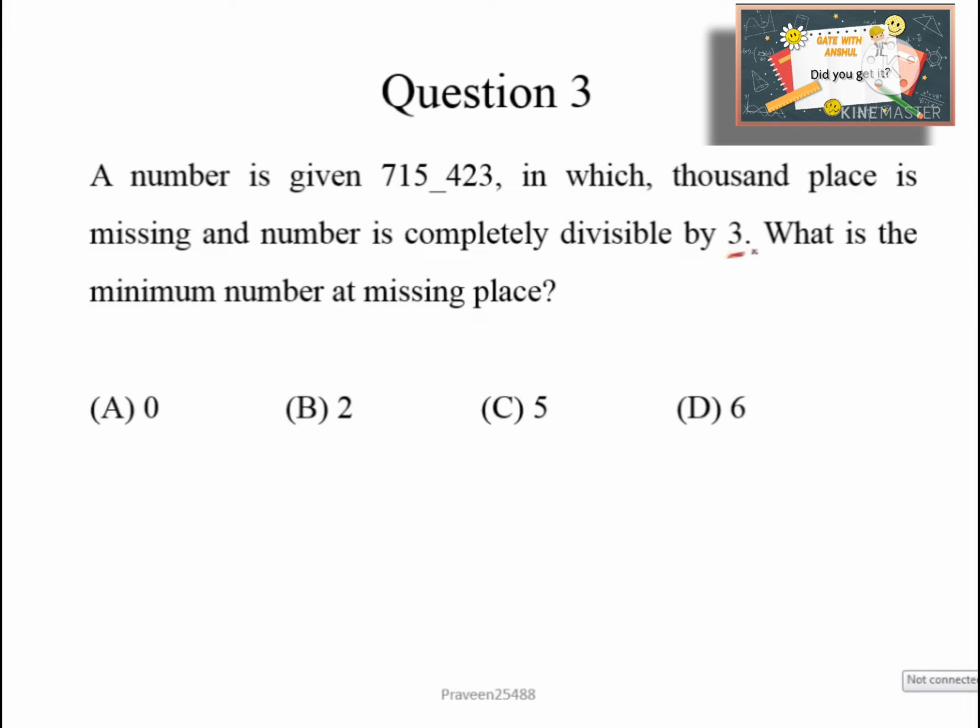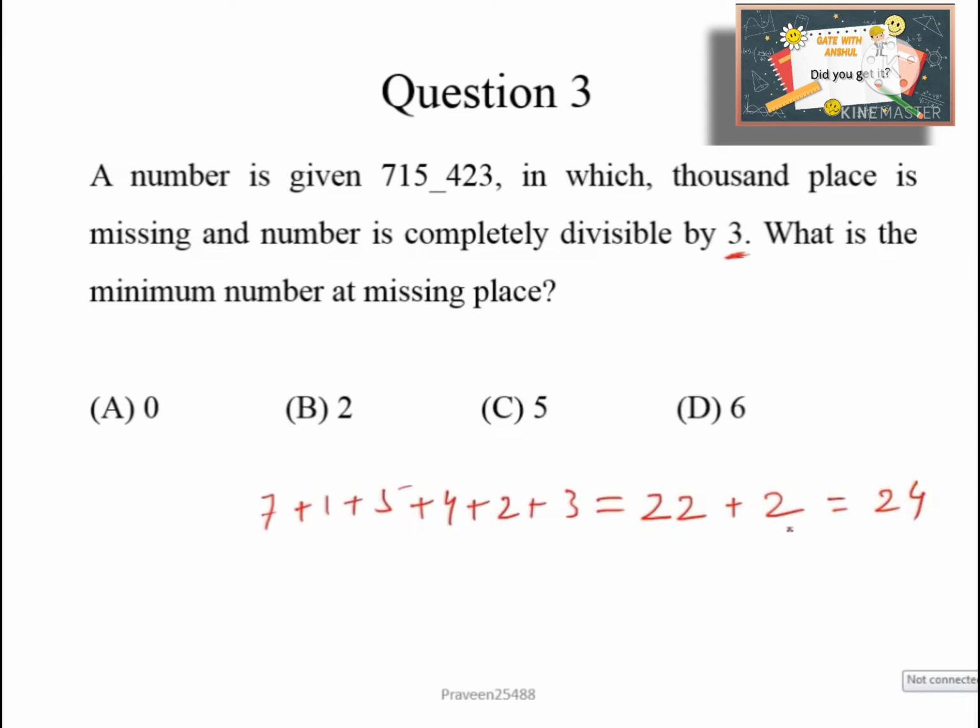So to check divisibility by 3, the sum of all digits of the given number should be divisible by 3. Here if we sum all the digits, 7 plus 1 plus 5 plus 4 plus 2 plus 3, we will get 22, and if we add 2 to this 22, we will get 24.